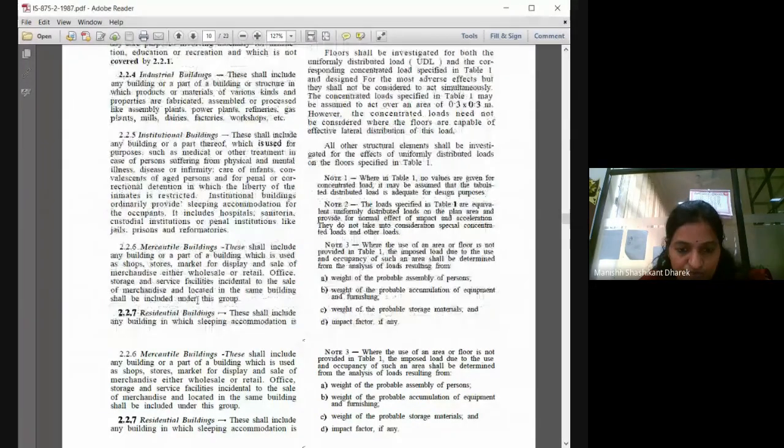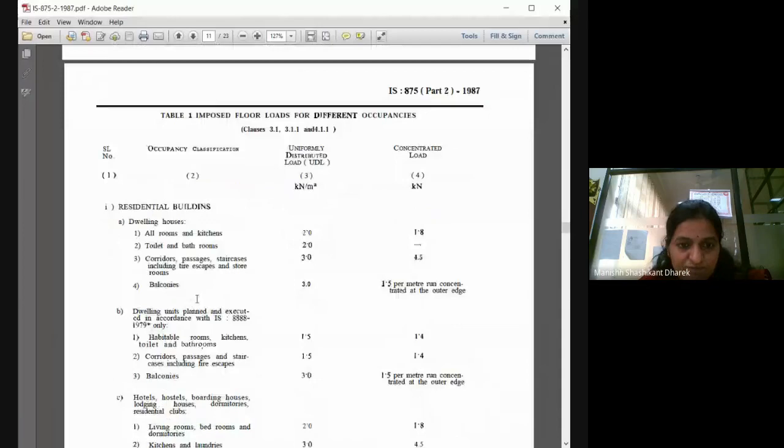Now, look at this. Imposed floor load for different occupancies. Imposed floor load means live load on floors, only floor. Residential building: if you take dwelling houses, all rooms and kitchen, we consider 2 kilonewton per meter square.